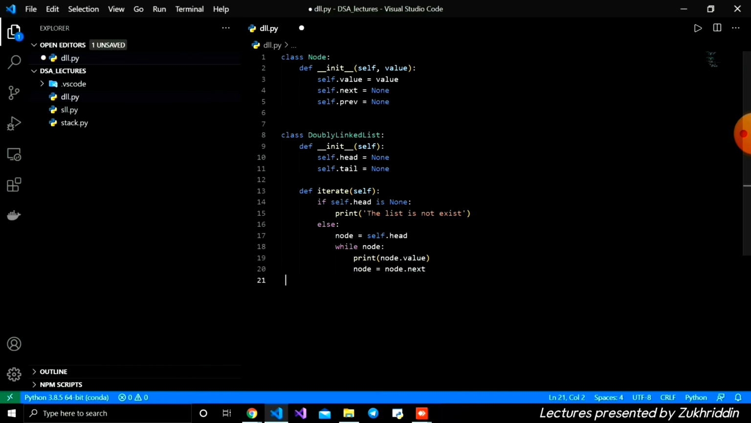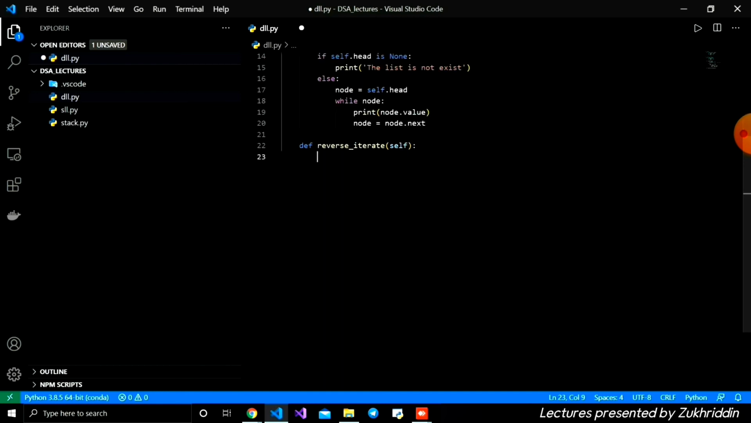The logic for iterating is the same for a double linked list and a single linked list. Also here we can reverse iterate, which means we can iterate from the last to the first, in reverse. We're going to write that function also. It's very easy. The reverse iterate function, with self.